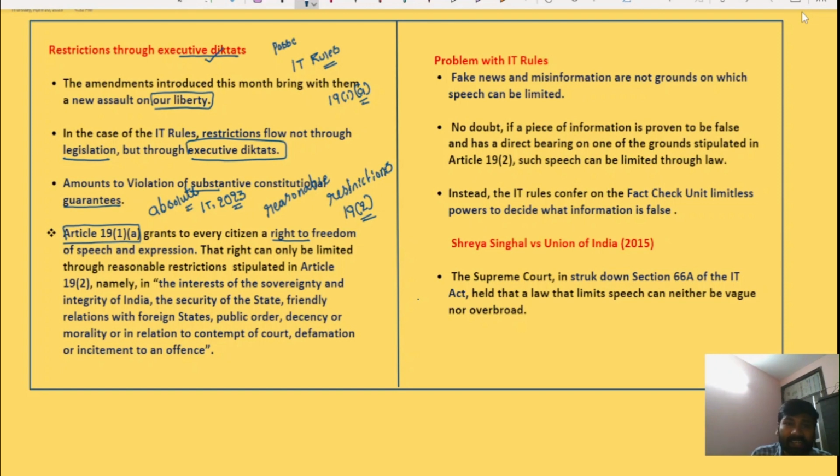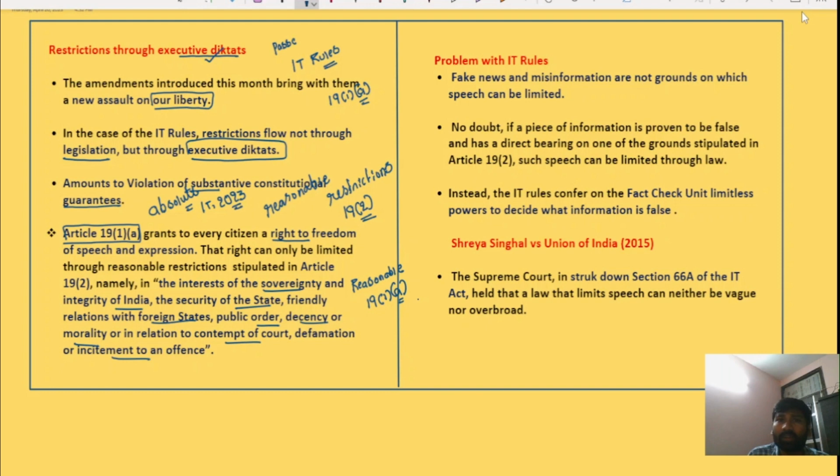The grounds include the interests of the sovereignty and integrity of India, the security of the state, friendly relations with foreign states, public order, decency, morality, contempt of court, defamation, or incitement to an offense. So these are the reasonable grounds based on which Article 19(1)(a), that is freedom of speech and expression, can be limited through a legislation.